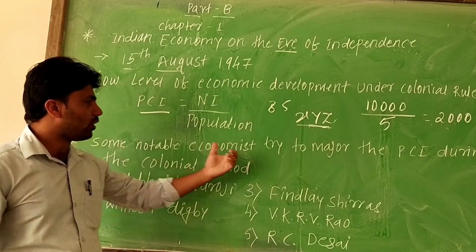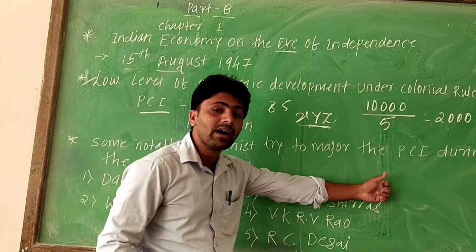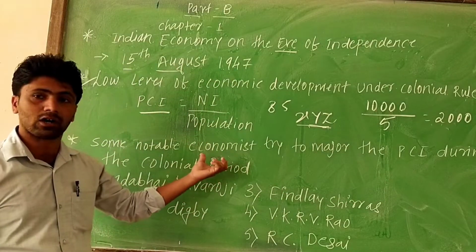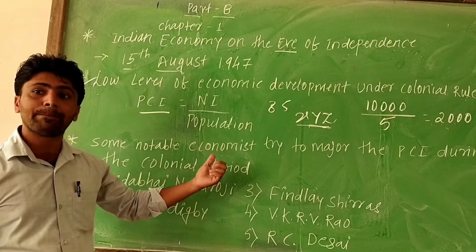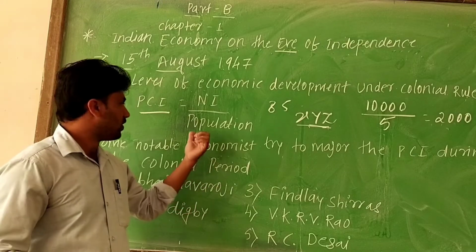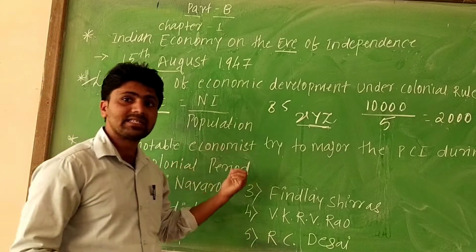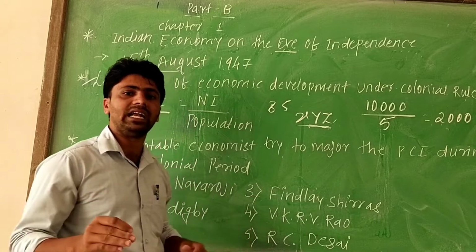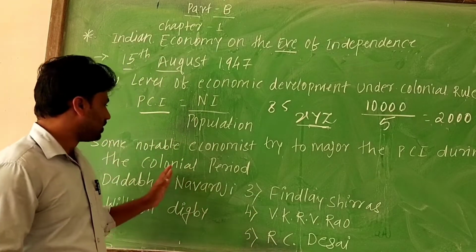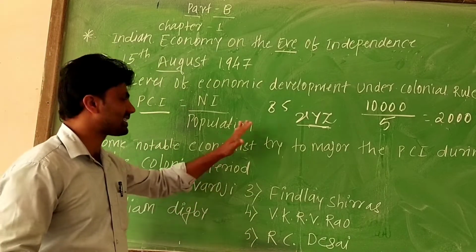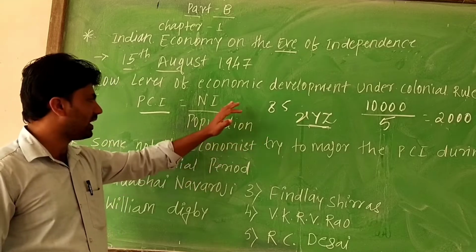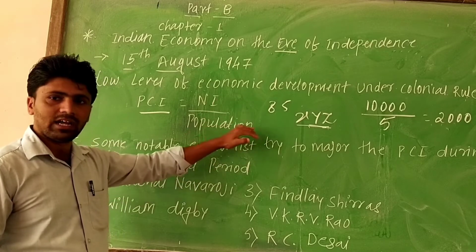Next, there are some notable economists who tried to measure the per capita income. You already know what per capita income is: the per head of the population, or the individual income of a person. How to estimate it? The formula is already given: national income upon the population.